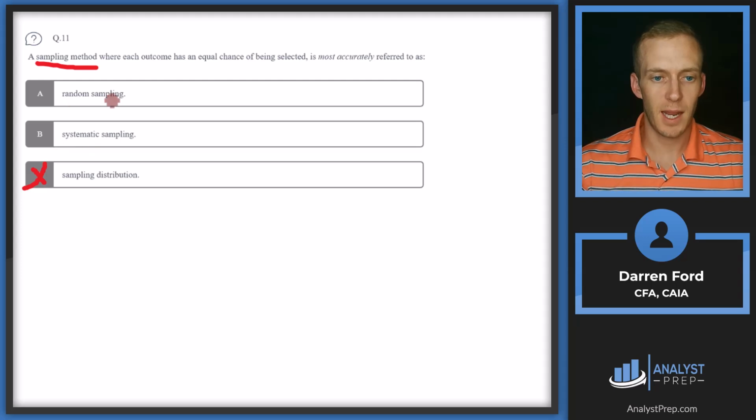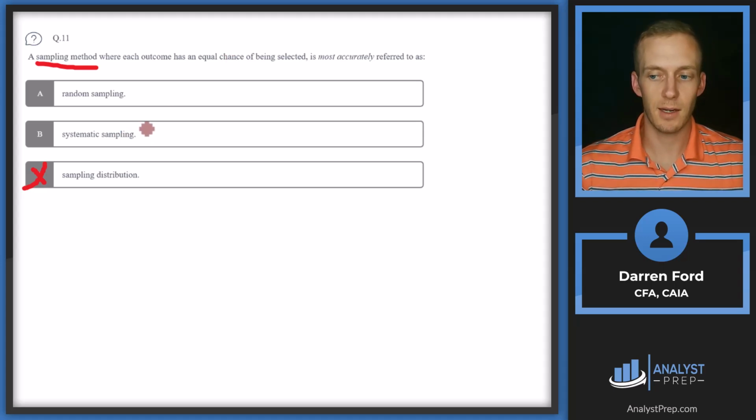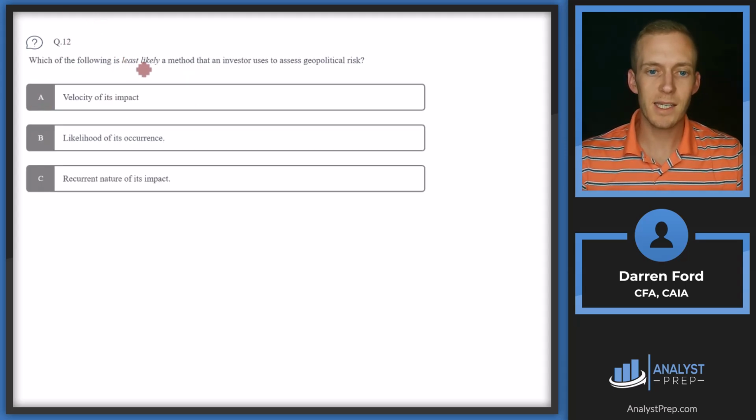B, systematic sampling, and A, random sampling now. Systematic sampling is going to be where we're choosing our sample based on some interval. So we're choosing every fifth observation or every third observation within the population that we have. And so it's not going to be an equal chance necessarily of being selected. So we can rule out B, and then we can go with answer A, random sampling. And this is the key feature of random sampling. Each observation has an equal chance of being selected. Answer A.